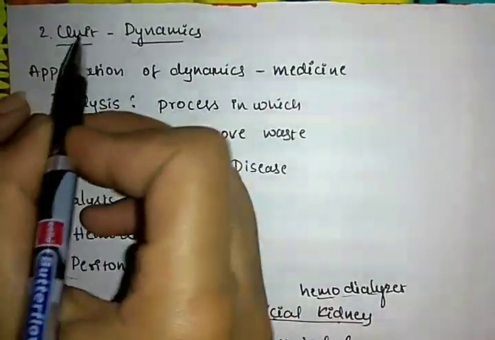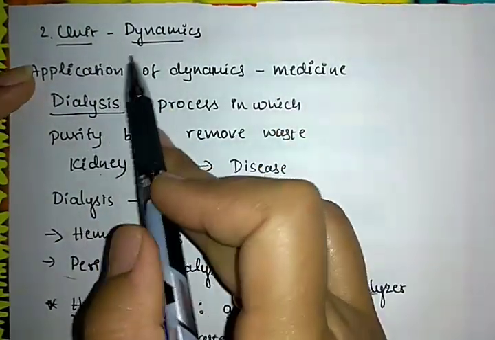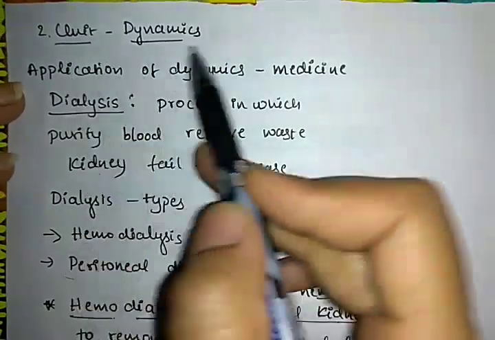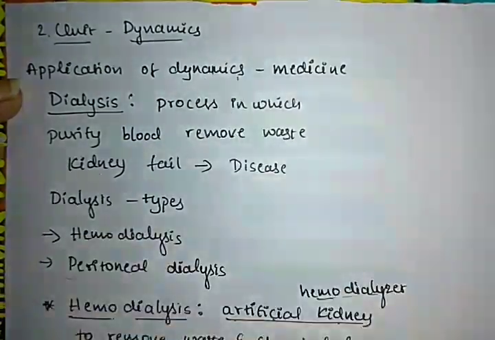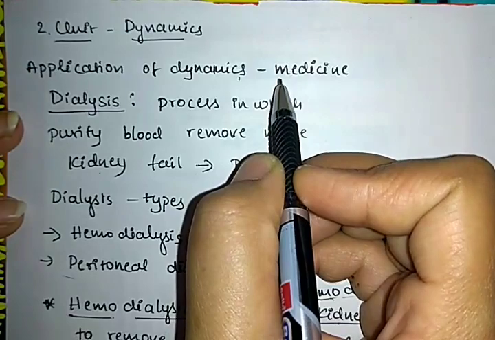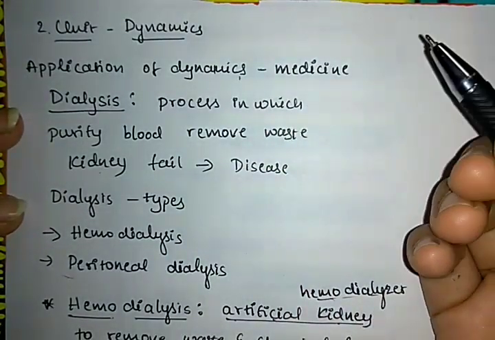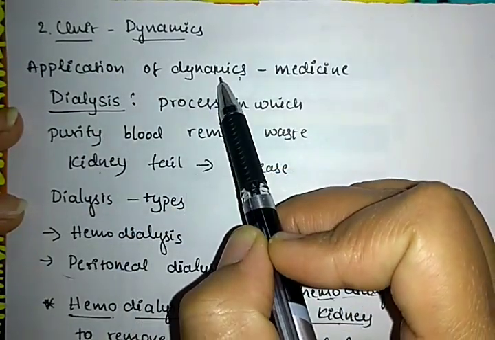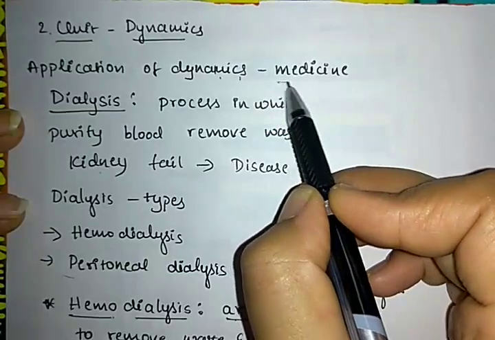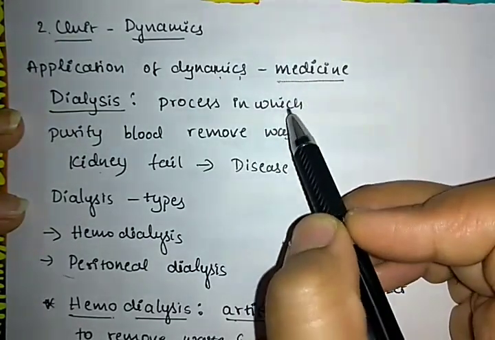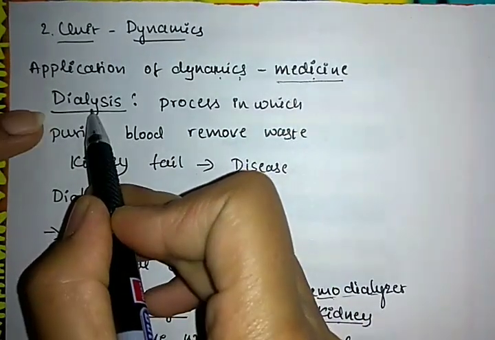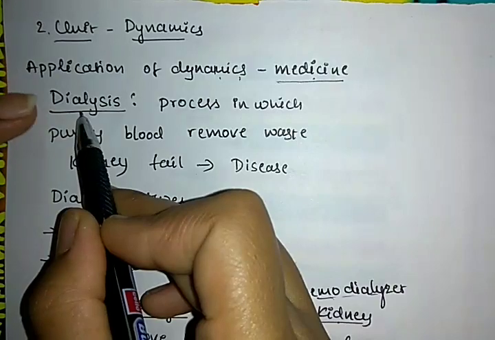Okay, so in this second unit, one of the main concepts is application of dynamics. It is mainly used in various fields like industries, factories, mechanical ways, etc. But application of dynamics in medicine is one of the major uses. Medicine is restricted in our syllabus, so that medicine ಅಲ್ಲಿ ಯಾವ ತರ ಯೂಸ್ ಮಾಡ್ಕೊಂತೀವಿ ಅಂತ ಅಂದ್ರೆ it is like in the process we call it as dialysis.